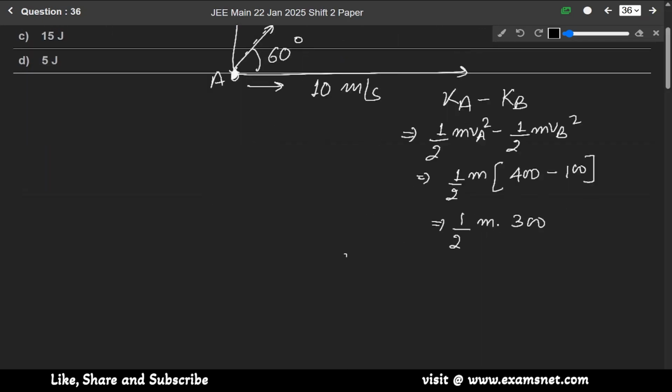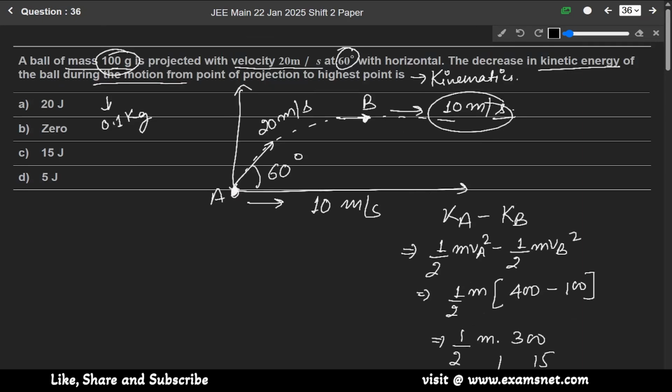So it will be 1 by 2 into 0.1 into 300. So it will be equal to 15 joule. Okay. So the decrease in kinetic energy between point A and point B is 15 joule, which means option C is the correct answer.